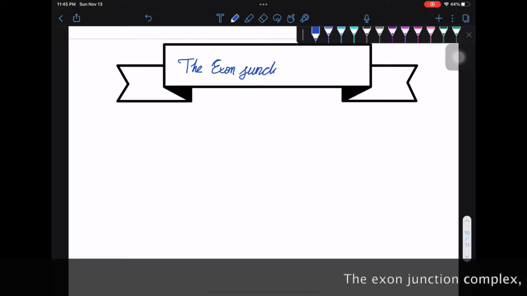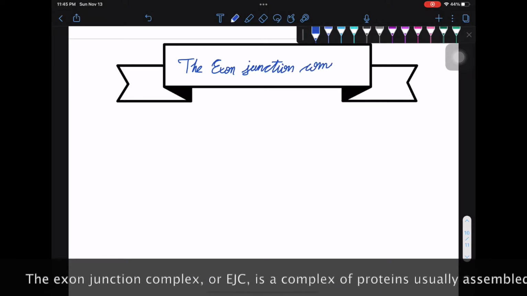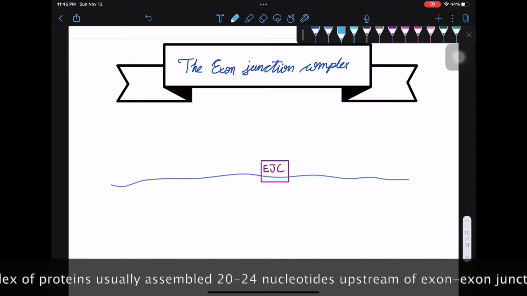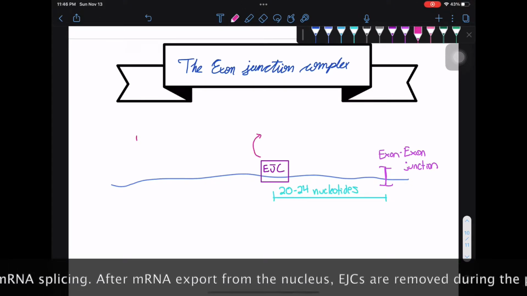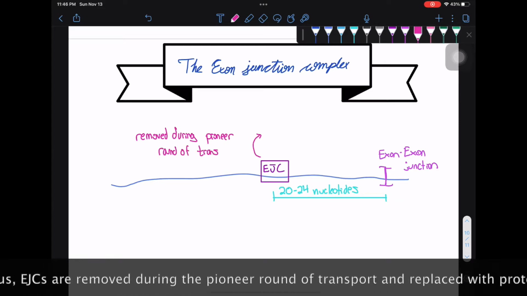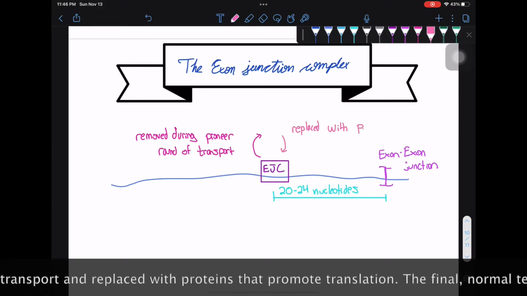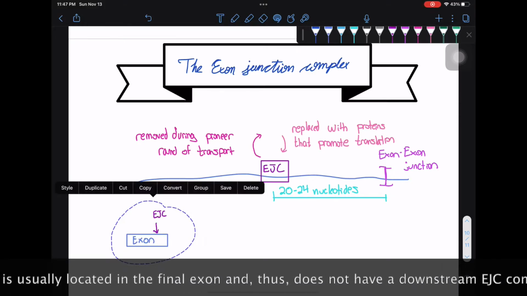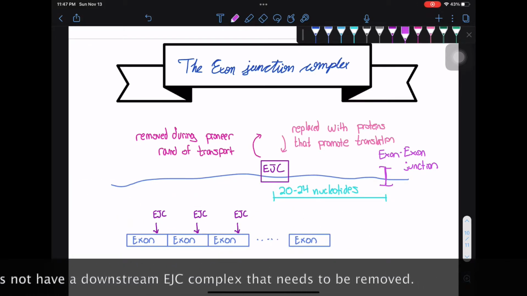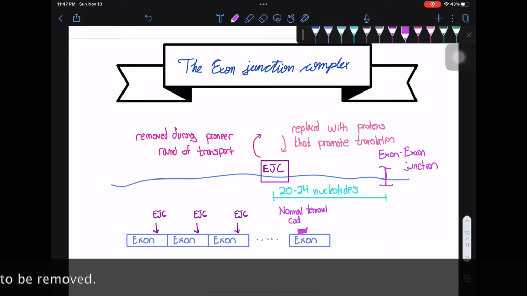disease. The Exon Junction Complex, or EJC, is a complex of proteins usually assembled 20 to 24 nucleotides upstream of exon-exon junctions during pre-mRNA splicing. After mRNA export from the nucleus, EJCs are removed during the pioneer round of transport and replaced with proteins that promote translation. The final normal termination codon is usually located in the final exon and, thus, does not have a downstream EJC complex that needs to be removed.